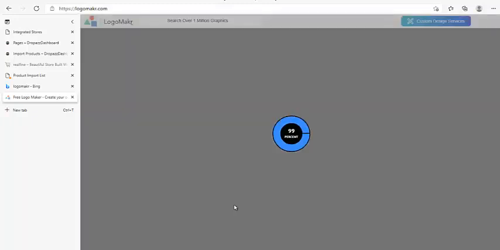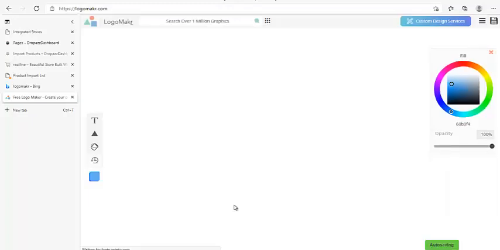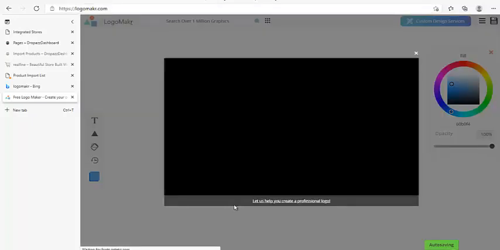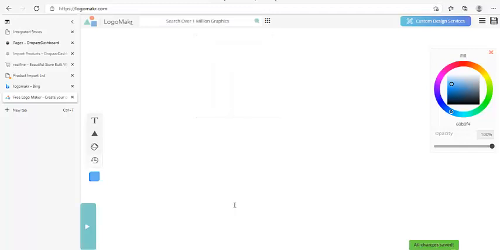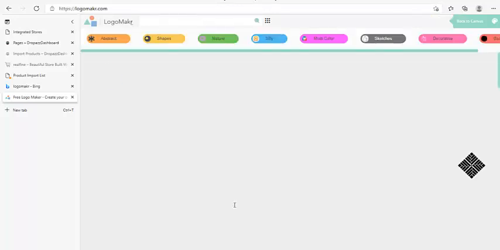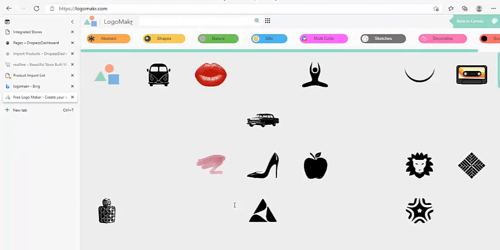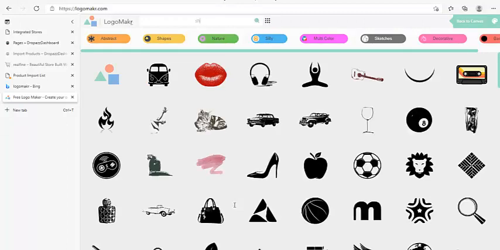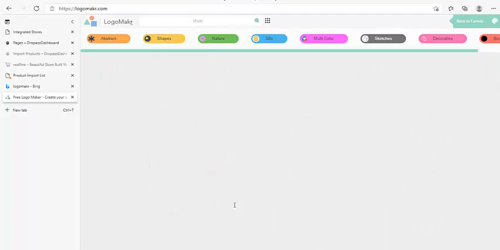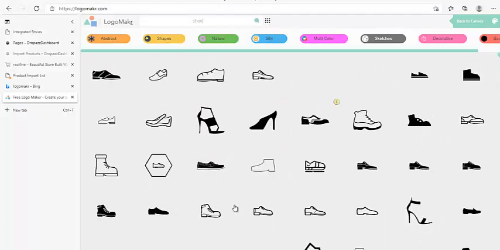If I look at the page very well, I will know if it's exactly it. Let me see. It is. This is the exact website. Now you can come here and make up a simple logo for yourself. A logo is simple, an object or a word. That's all, a word on an object. So under the search here on Logo Maker, I can just type shoe and hit enter, and then shoes come out here.